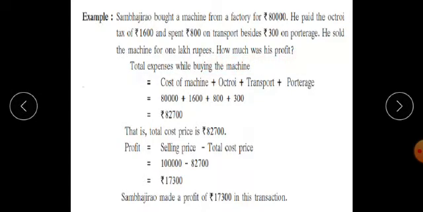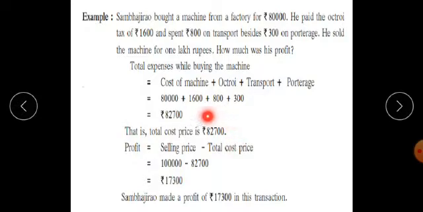Solution part: here we have to consider total expenses. Therefore, total expenses while buying the machine, that is, here we are going to calculate total cost price, is equal to cost of the machine plus octroi plus transport plus porterage. 80,000 plus 1600 plus 800 plus 300 gives us the amount of rupees 82,700. That is, total cost price is rupees 82,700.